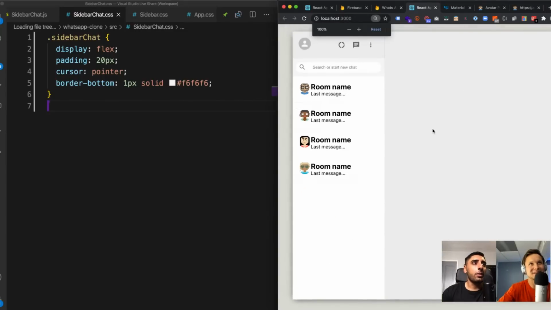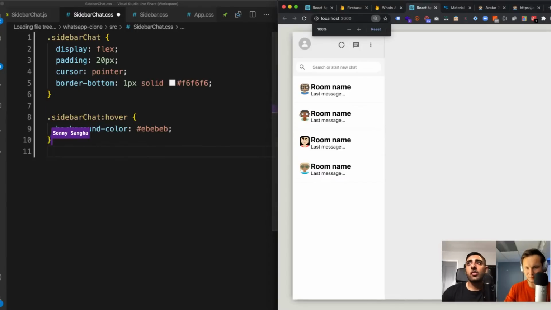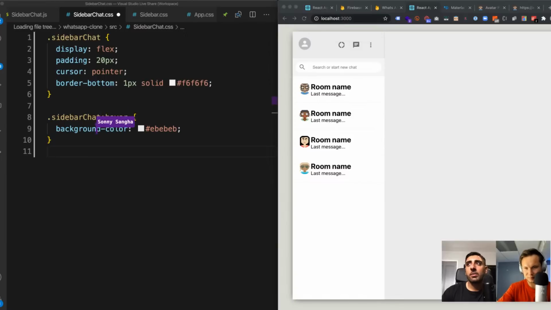So now what we're going to do is I want it so that when you hover over it, it gives it a different color. So we can use a hover property here. So we can say when you hover, give it a background color. And this is the gray color that they give you when you hover over something inside of WhatsApp. So now if you hover over those fields,